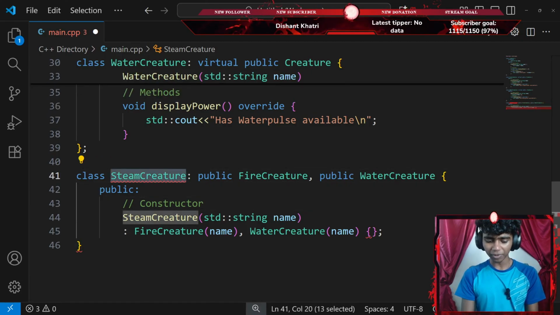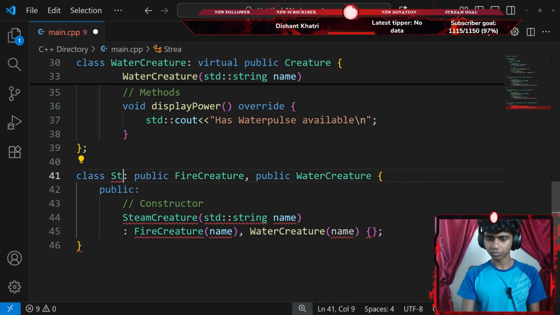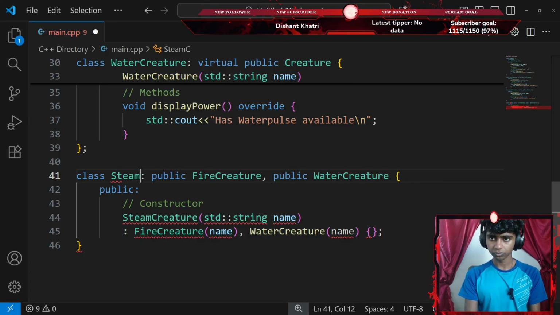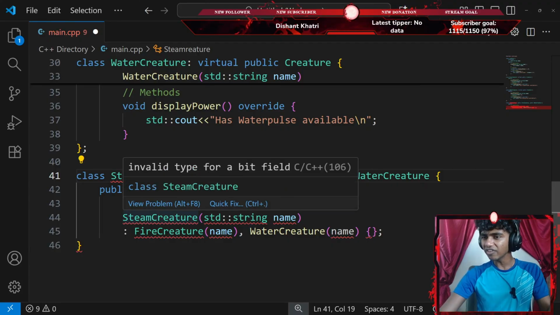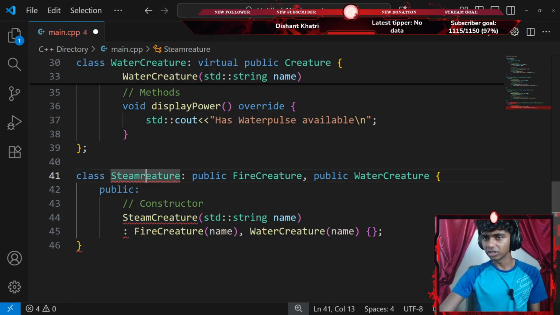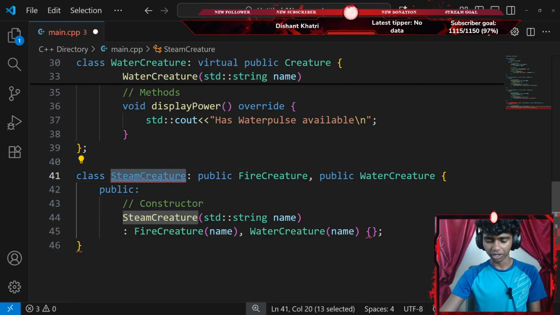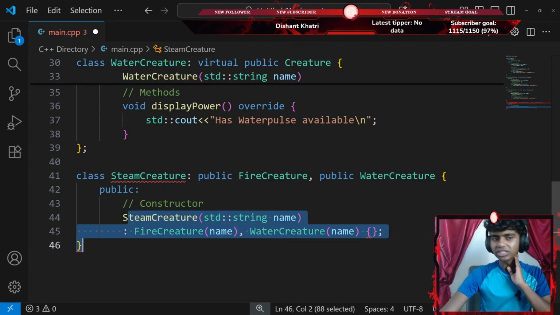Okay, let's try typing the spelling again, because guys, most mistakes come from spellings only. Okay, Steam creature, that has a red underline. Okay, Steam creature. Let me go ahead and copy that. There we go. Let's go ahead and type C, and now go ahead and copy that. Okay, that's correct. Something is still messed up.